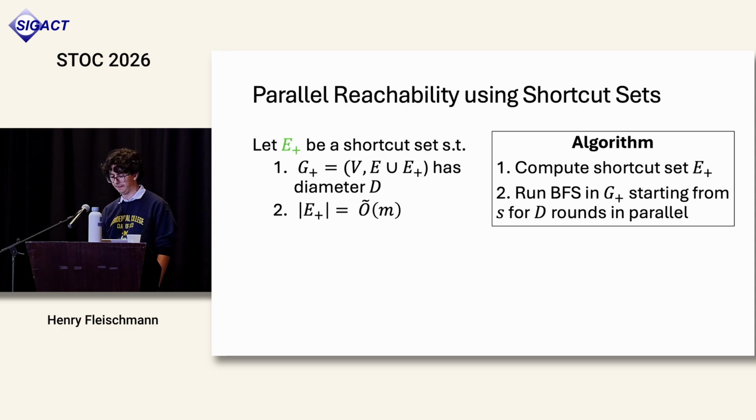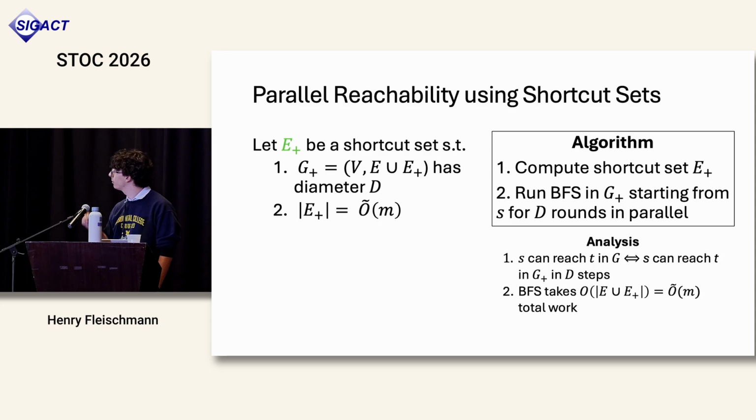And the idea is, well, because of how we define shortcut sets to preserve reachability, S can reach T in G if and only if S can reach T in the shortcutted graph. And the shortcutted graph has diameter D, so you only need to do D steps of BFS. So that gives you the low number of rounds in parallel. And then the fact that you get near linear work is just coming from you're running BFS. So it takes the size of the shortcutted graph, which is O tilde of M.